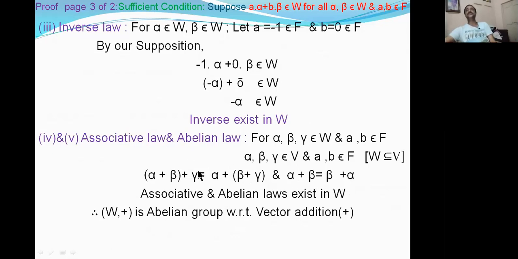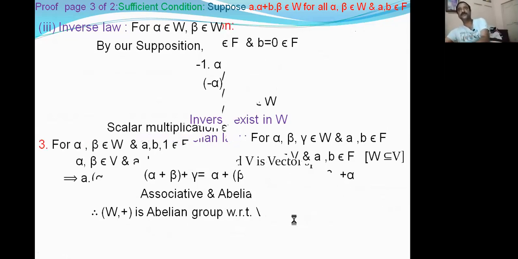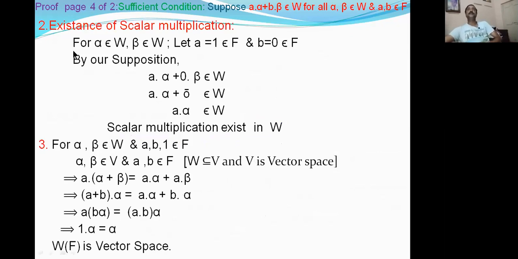That means associative and abelian laws exist in W. That means W satisfies all the 5 laws. That means W plus is an abelian group with respect to vector addition and multiplication. Okay, right? The first bit was over. What is the second bit?